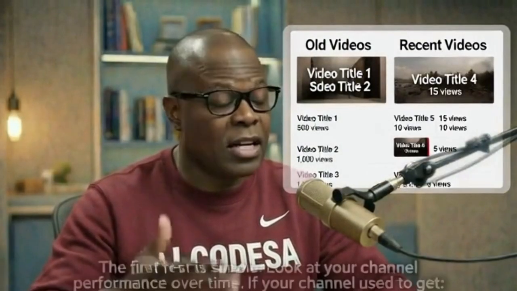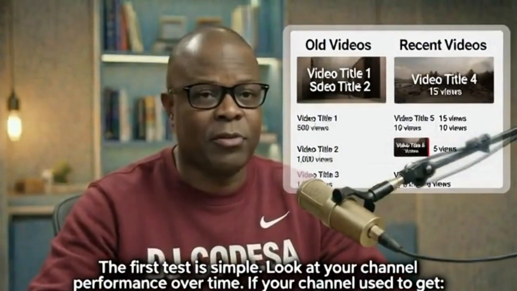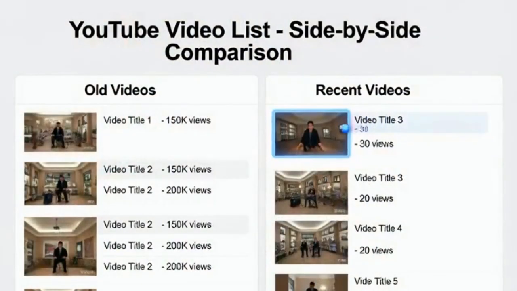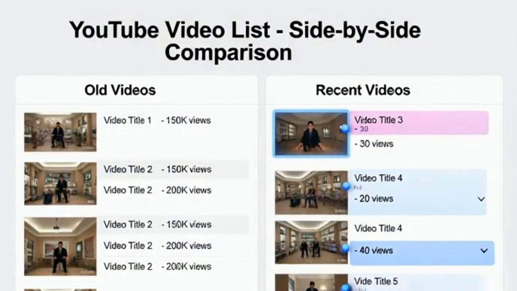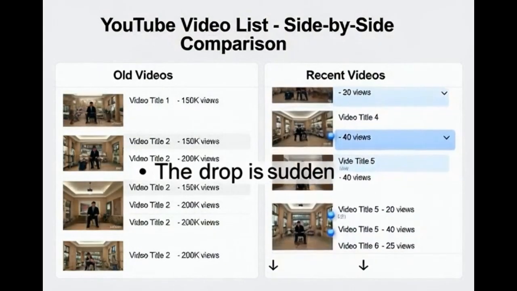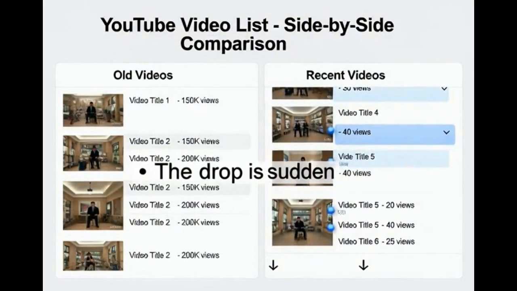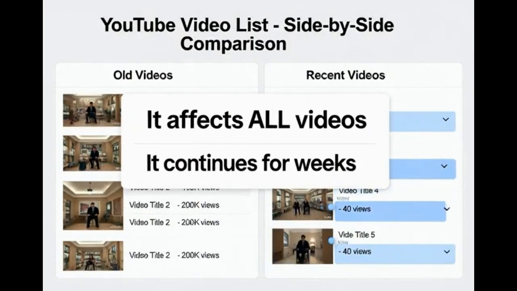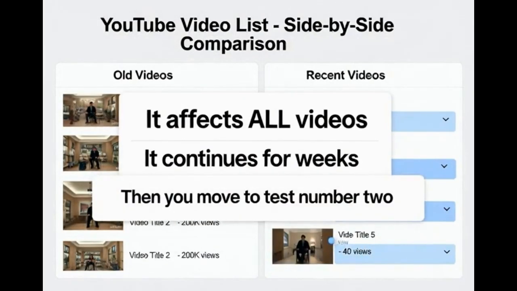The first test is simple. Look at your channel performance over time. If your channel used to get 500 views, 700 views, 1,000 views, and suddenly it drops to 30 views, 20 views, 40 views, and stays there consistently, that's a red flag. Now, a drop in views alone does not automatically mean shadow ban. But if the drop is sudden, it affects all videos. It continues for weeks.